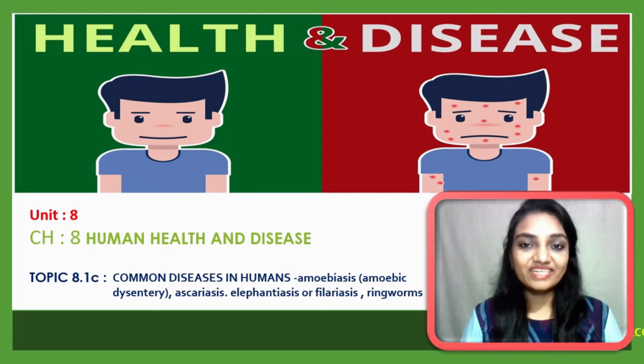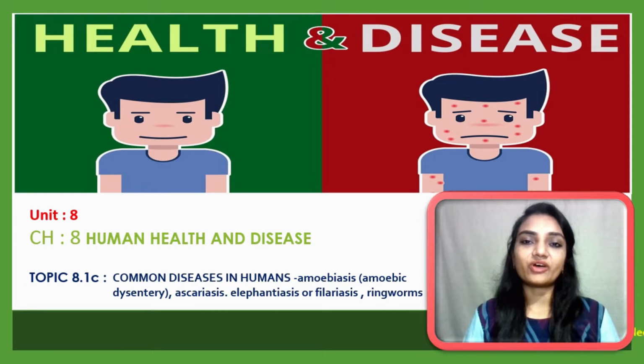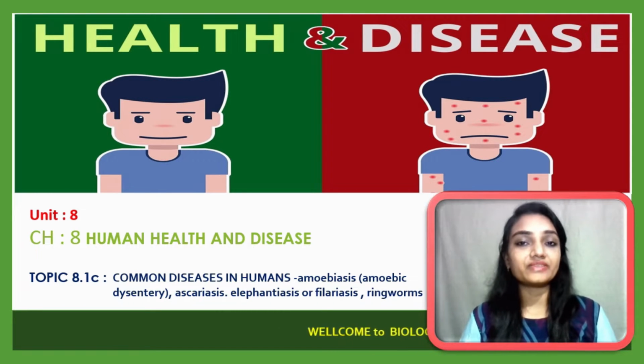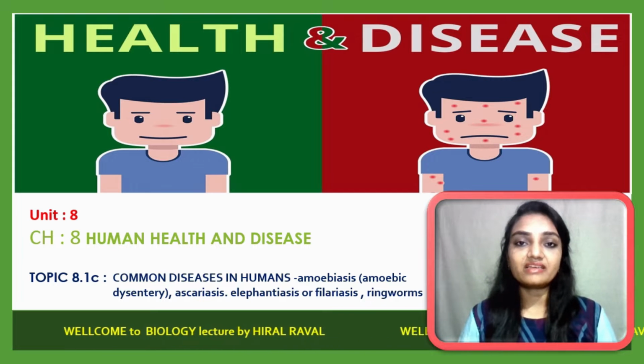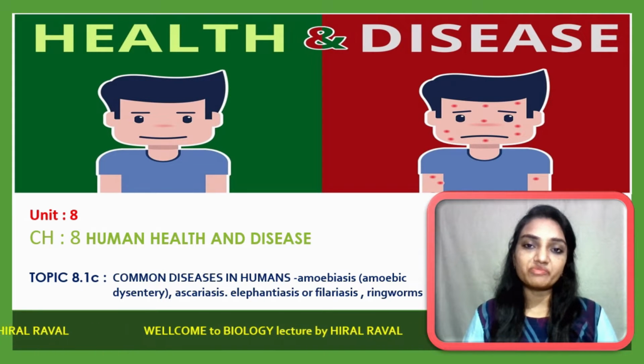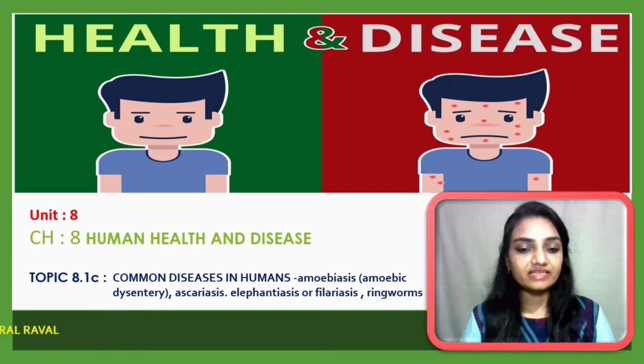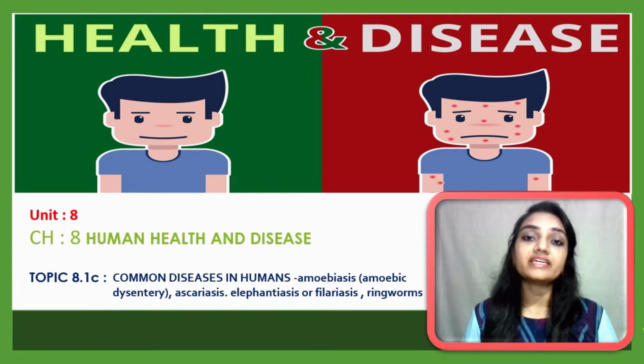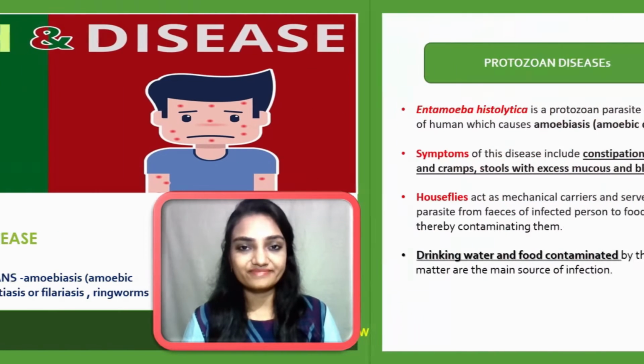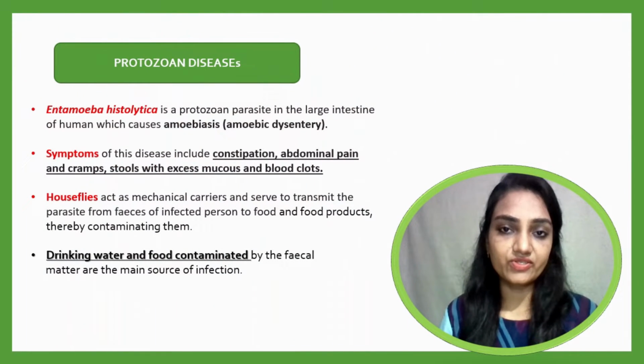Hello students, today we are going to learn a new topic, and that is common diseases in humans, in which we will learn Amoebiasis, that is also called Amoebic Dysentery. Second one is Escherichiasis. Third one is Elephantiasis, that is also called Filariasis, and finally we will learn Ringworm. So first of all, let me start with the protozoan disease.